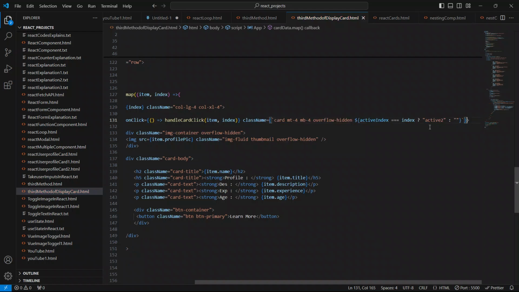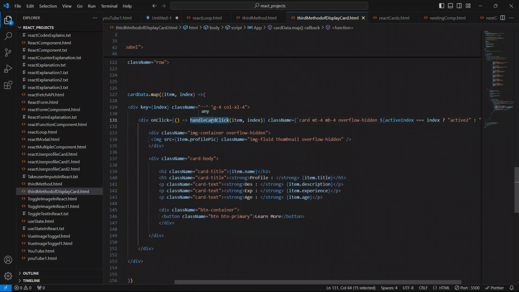Now let me just check guys, what is the issue with our code. Control Z, control V, and control Z. I'm not getting what is the issue. Okay guys, there is an issue with this backtick. You can see here there is an issue with this backtick. So we have to use backtick here. Put backtick here. Now it's solved.